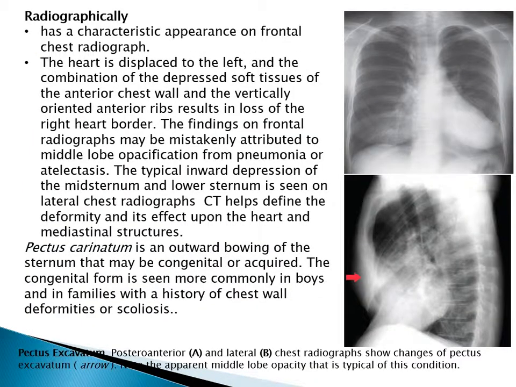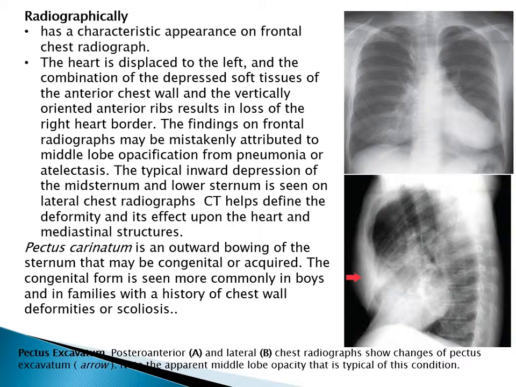Most patients are asymptomatic. Radiographically, the characteristic appearance on frontal chest radiograph is that the heart is displaced to the left, and a combination of depression of the soft tissue of the anterior chest wall and vertically oriented anterior ribs results in loss of the right heart border. Right heart border is lost. The finding on frontal radiograph may be mistakenly attributed to middle lobe opacification from pneumonia or atelectasis.